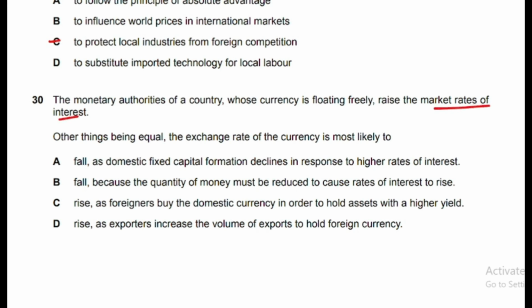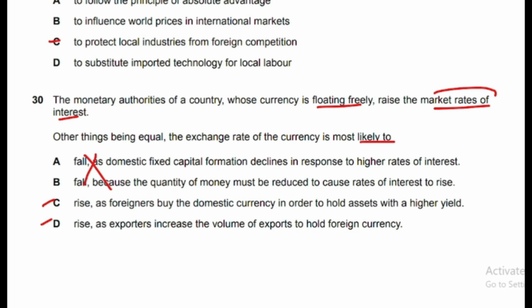Okay, so it has a free floating exchange rate, that is one thing. The second thing is it is increasing interest rate. Other things being equal, the exchange rate of the currency is most likely to, when interest rate increases, exchange rate increases. Why does exchange rate increase? I'll explain graphically as well. So first of all, other things being equal, the exchange rate of the currency is most likely to increase, right? So we will pick option C or D. We can cross out options A and B because they are saying that exchange rate will fall.